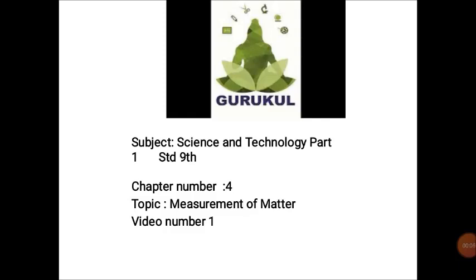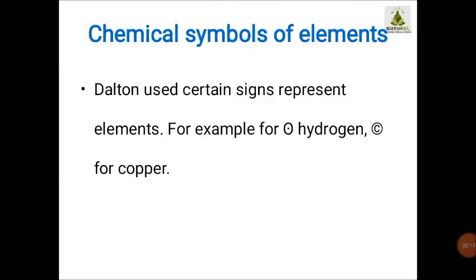Okay children, so today in science 1 we are going to study the remaining part of the measurement of matter, chapter 4. Now see students, we were having certain symbols for representing the elements. Dalton used certain signs to represent them. For example, he used certain signs for hydrogen and copper. The signs are given here, you are able to see them. So these were the two signs which Dalton previously used to represent hydrogen and copper.